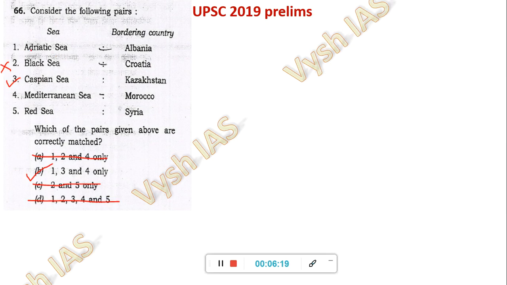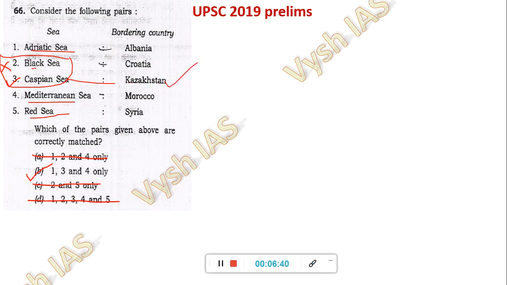Because Adriatic Sea, Mediterranean Sea, Red Sea, there are many countries and it's not asked by UPSC till date, so you will not study. But Black Sea and Caspian Sea, the border countries, you are expected to study. Caspian Sea has just 5 countries. ATRIK is the trick for that. So Azerbaijan and then Kazakhstan, all these are there. Okay, and this is correct.